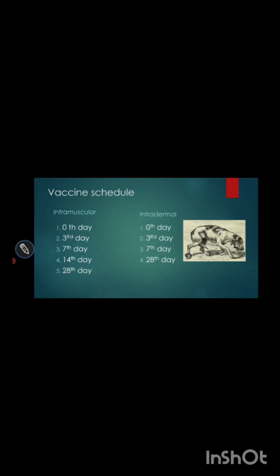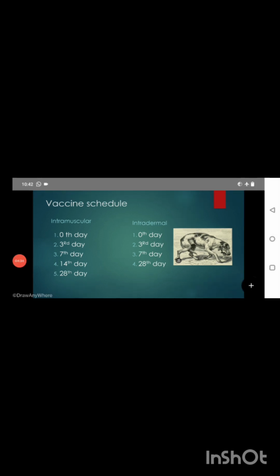Vaccine schedule. See how they will give. Now this is not like only one dose they will give, not like that. It is intramuscular and intradermal, as I told you before. In intramuscular they will give 5 doses. In intradermal they will give only 4 doses.